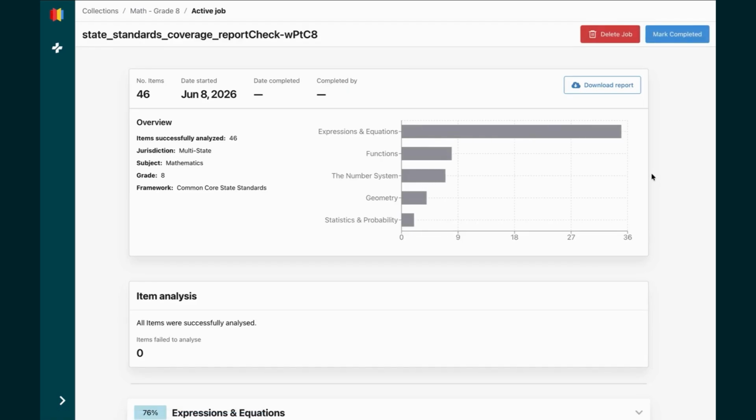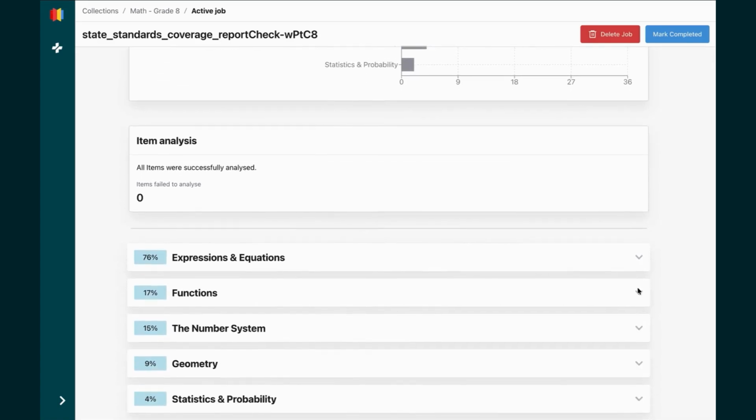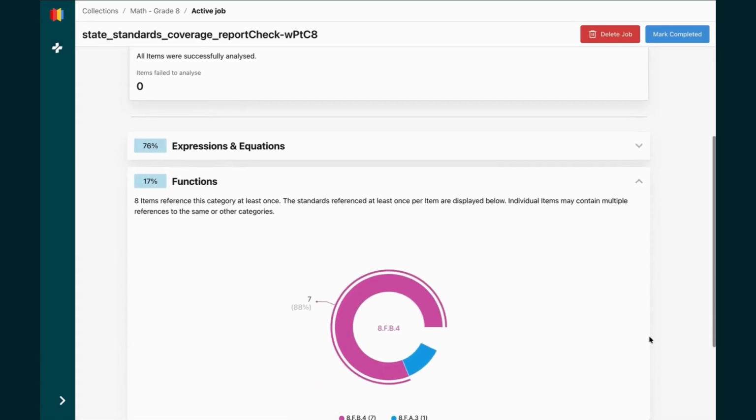At a top level, we get a breakdown to understand which of these key areas I have coverage of. So I can see that of these items, the majority actually relate to expressions and equations, and I have fewer items on functions, the number systems, geometry, and statistics and probability. So that's helpful information if I want this module to maybe be equal across each of these key areas, or maybe this makes sense depending on my goals.